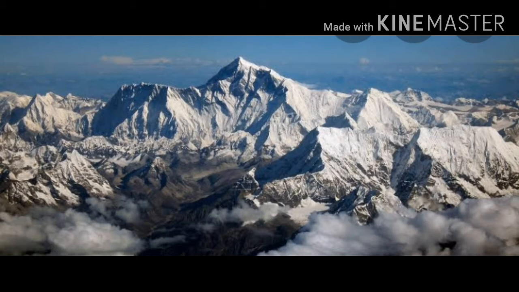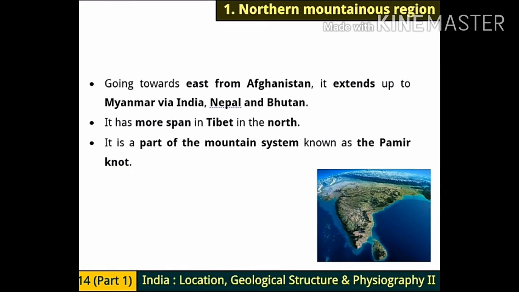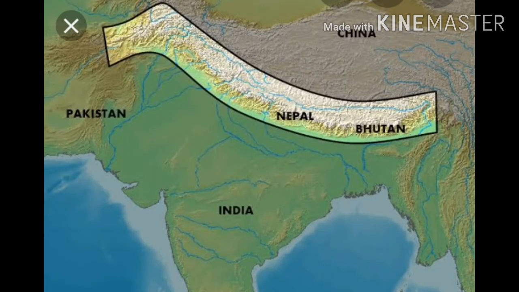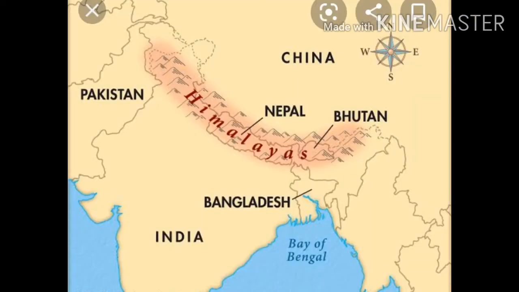Going towards the east from Afghanistan. It means it starts from Afghanistan. Afghanistan is in the west, and from Afghanistan it goes towards the east. And how far does it extend? It extends up to Myanmar via India, Nepal and Bhutan. It means from Afghanistan it starts the journey. From Afghanistan it includes India, then Nepal, then Bhutan and then Myanmar. Myanmar is a country. Then the next point: it has more span in Tibet in the north. It means it has more spread over Tibet.